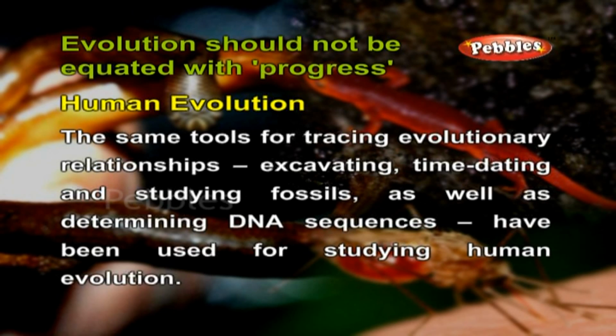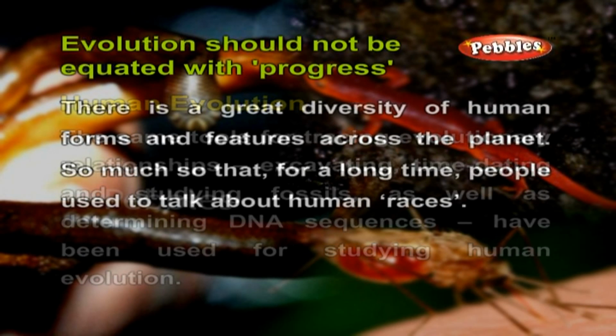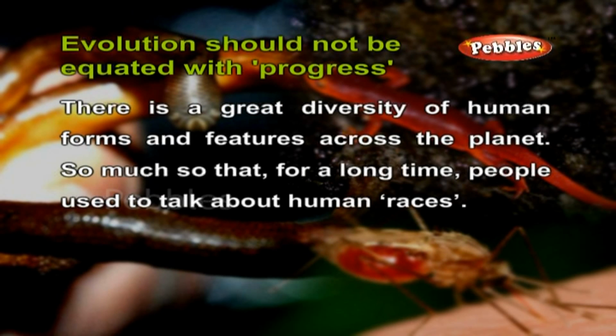Human evolution. The same tools for tracing evolutionary relationships, excavating, time dating, and studying fossils as well as determining DNA sequences have been used for studying human evolution. There is a great diversity of human forms and features across the planet, so much so that for a long time people used to talk about human races.